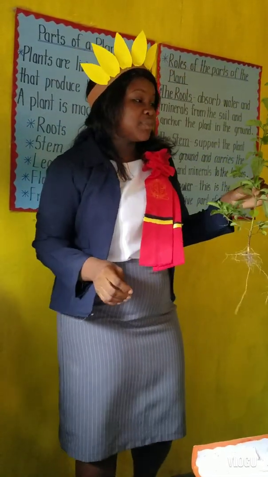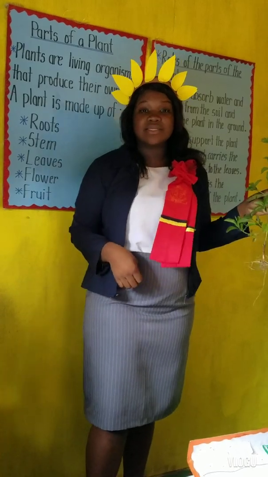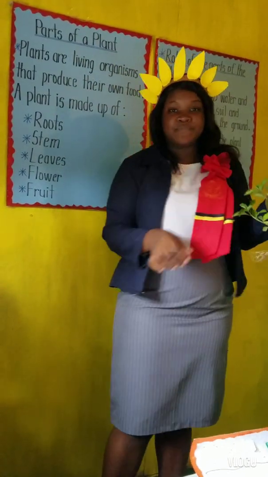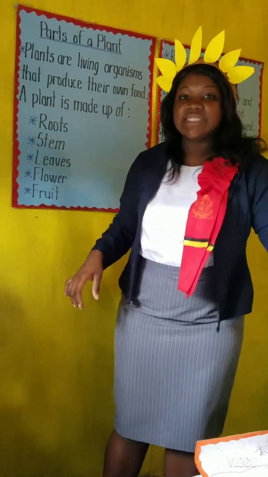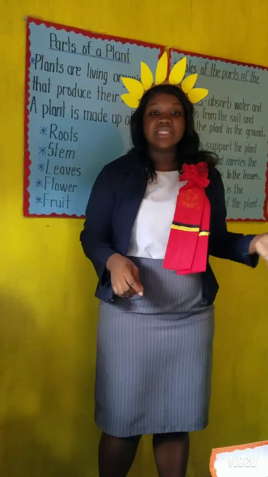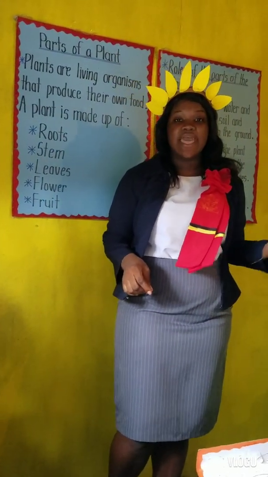Very good. Come on, there are more parts. Very good, Anita. Anita said the fruit. The flower and the stem. So the parts of the plant are the fruit, the leaf, the flower, the stem, and the roots. Very good, boys and girls.